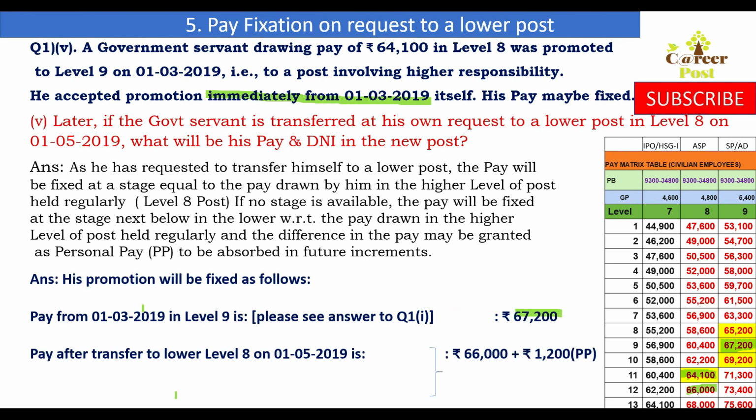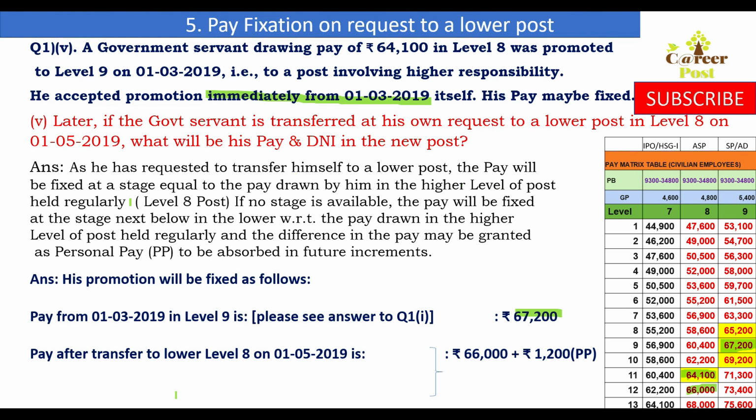Now the pay after transfer to his lower post in level 8 on 1/5/2019. We were told that on 1/5/2019 he has requested for the lower post because he could not sustain in the higher post due to his own reasons. Then what will happen?